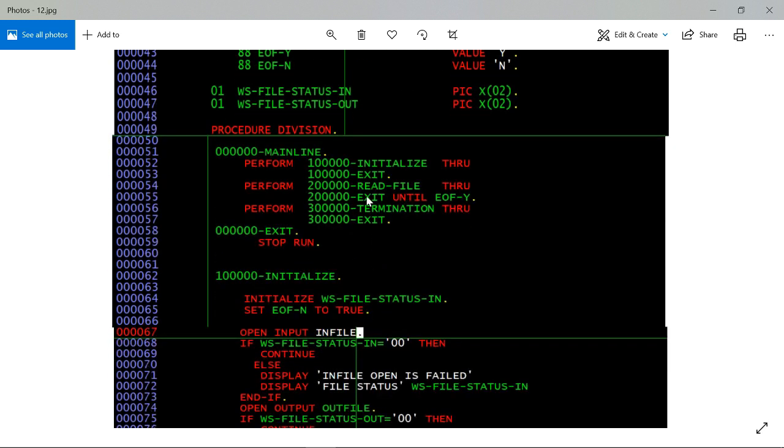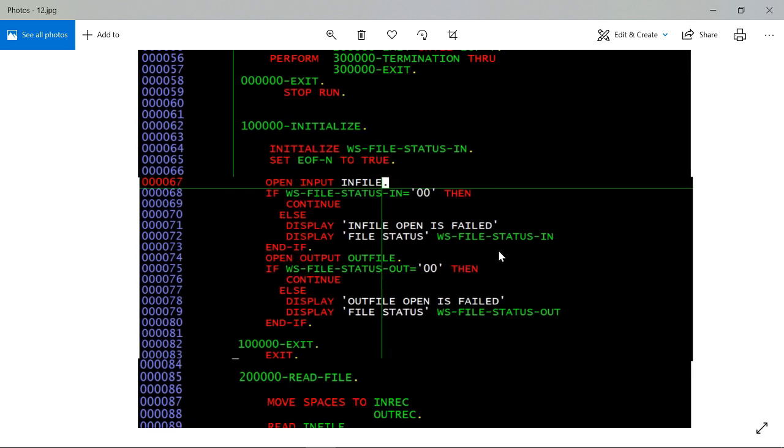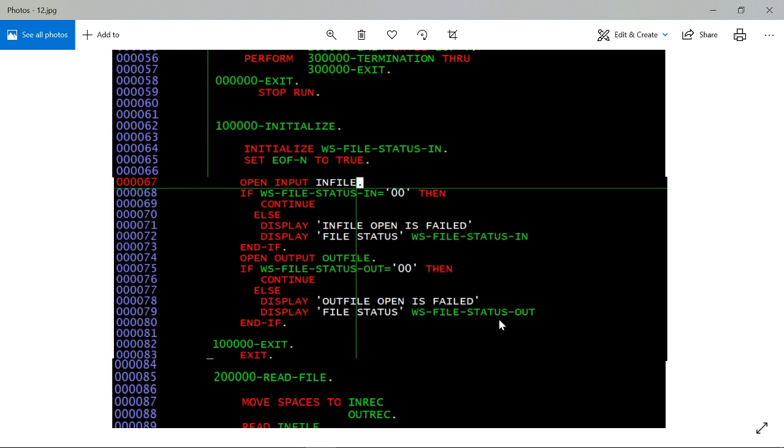And we have like initialize para. In initialize we are initializing the file status variable and input end of file switch variable. And then we are opening the input file and then output file. If file is not open, then we will receive the ws file status variable in, or ws file status out.